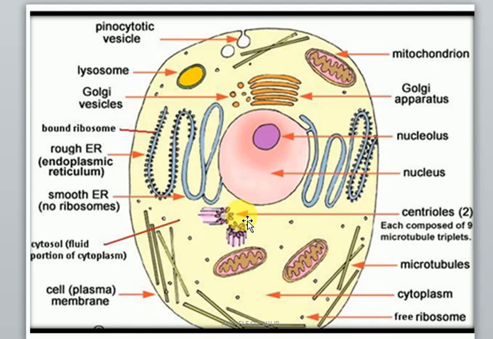Then we see the cell membrane here, which forms the semi-permeable structure. Then we look at the nucleus, and the nucleus is the brain box of the whole cell, because it controls every other activity within the cell. So this is the nucleus.